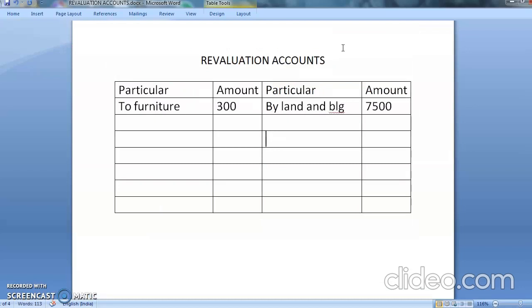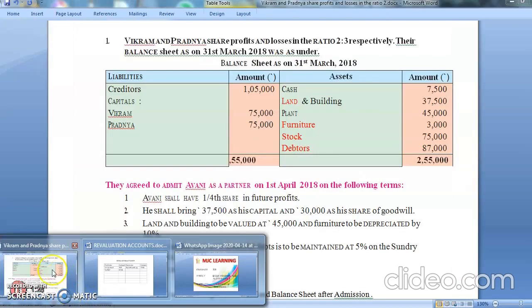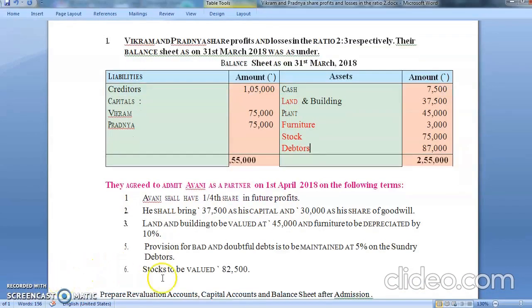Now again tell me, what happened this time? Again the value of asset has reduced. So when the value of an asset is reduced, where do you have to write? Revaluation account, debit side. So here you will be having to RDD. Come on, tell me how much amount we calculated? 4,350. Come on, very good. Let's go ahead. Now what is being left here? Provision for doubtful debt we completed.